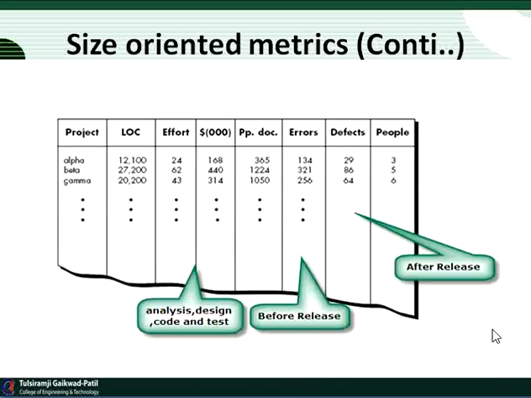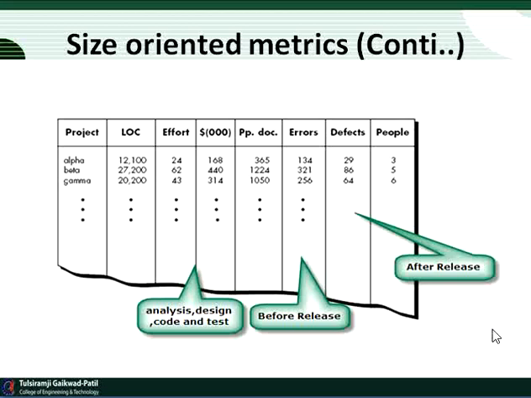You can see this is a project log: lines of code, and what type of efforts were made while implementing a particular software application with the help of size oriented metrics. After that, what is the cost of that software application, pp doc, that is the documentation maintenance.